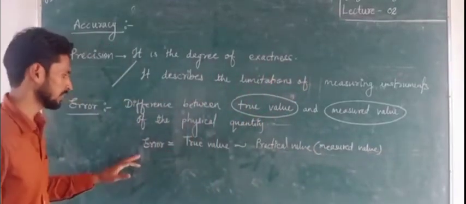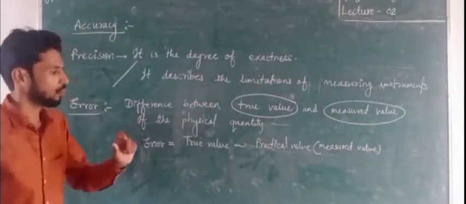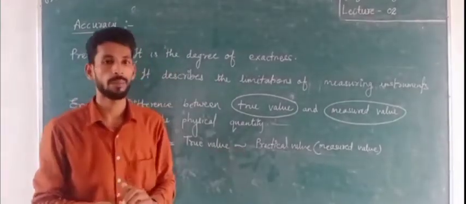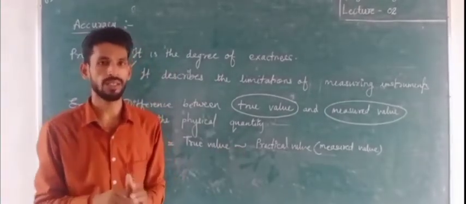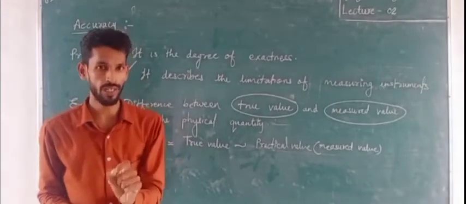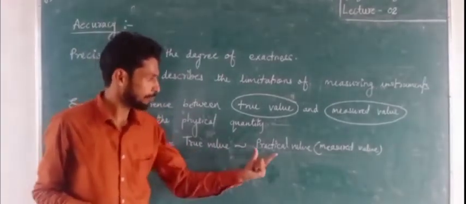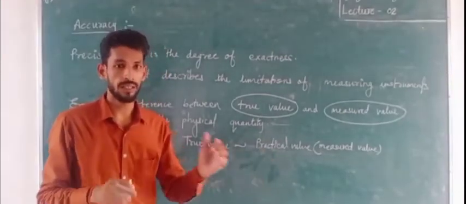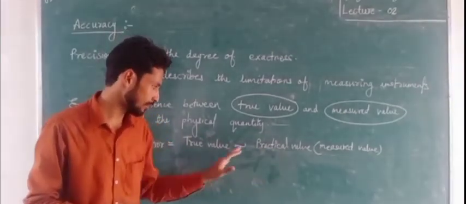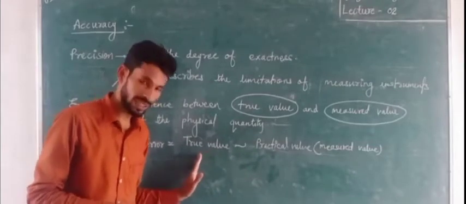This term is known as error. Why are we taking the difference here? Because always remember that errors should not be negative. So if the true value is less and the practical value is greater, then subtract the true value from the practical value.